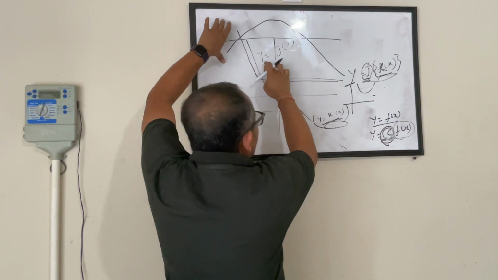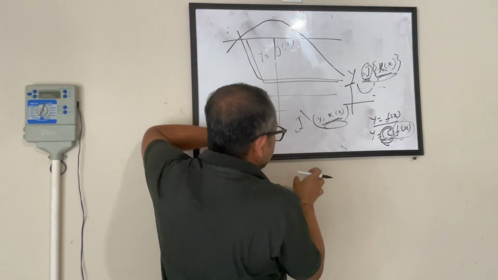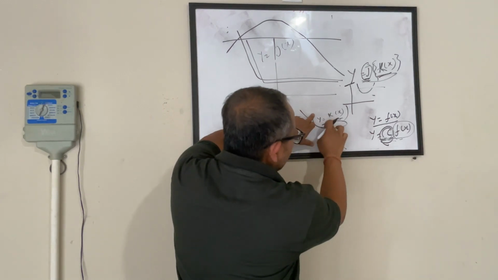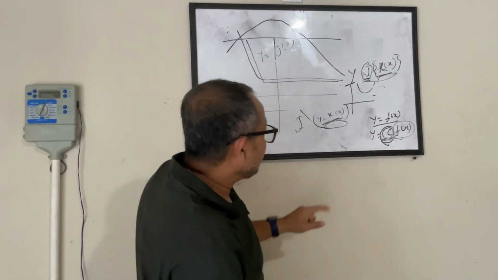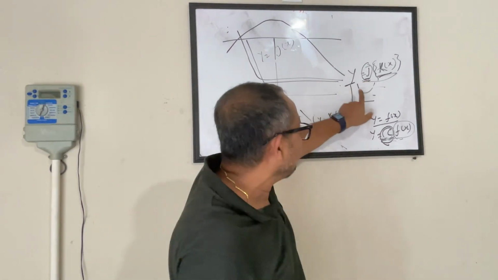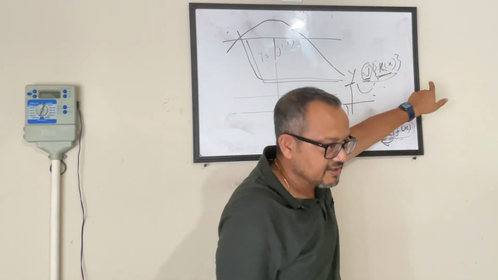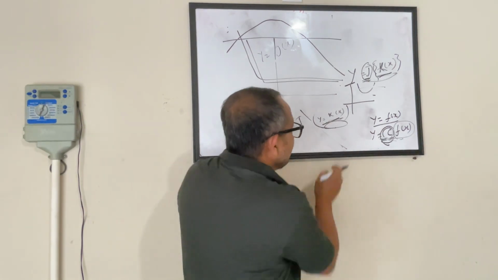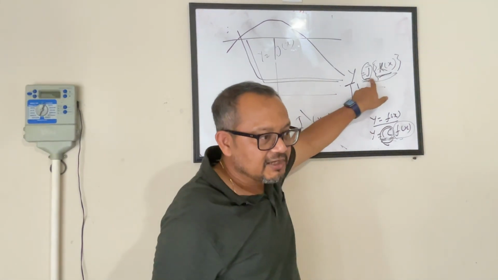Here in this case, the question was that this is your one graph, y equal to j of x, and this is your second graph, y equal to k of x. Now it's asking to find which is the right graph for j of k of x, meaning whatever value you get from k of x, which is this graph, you are putting into j.